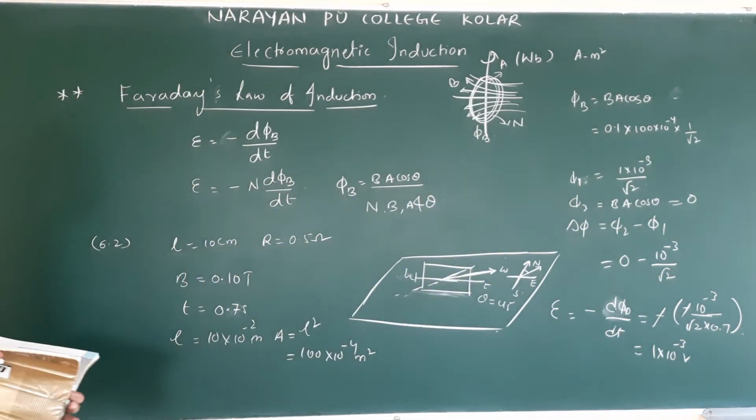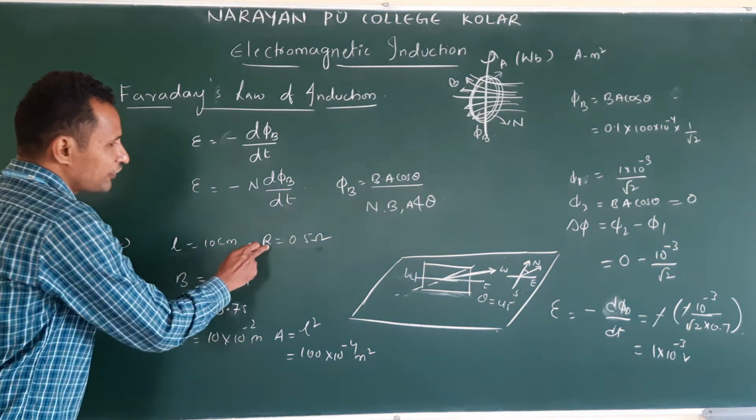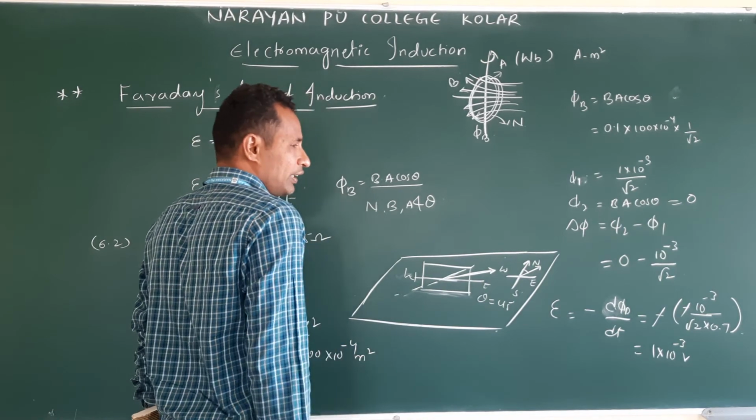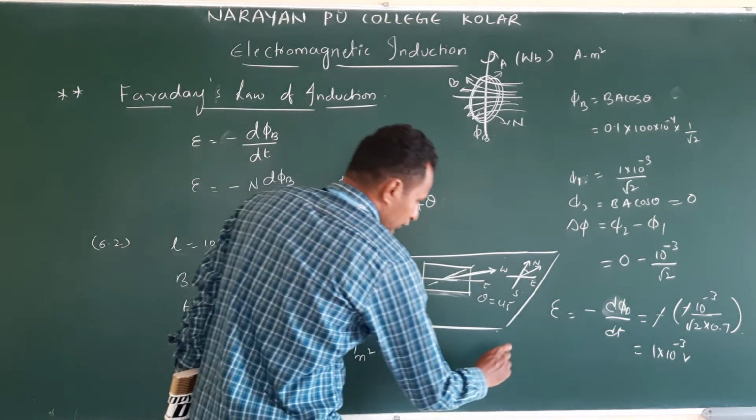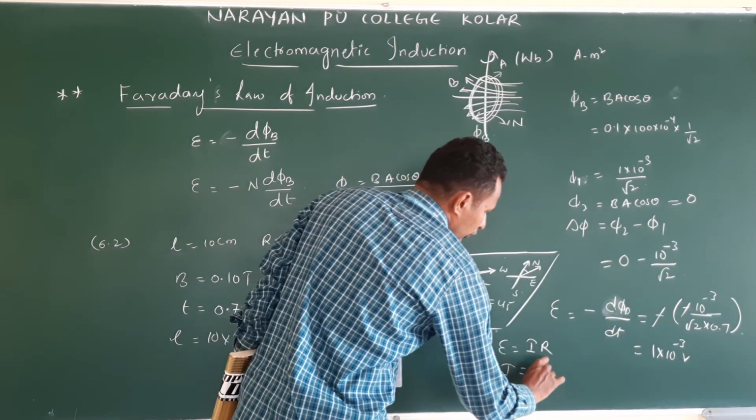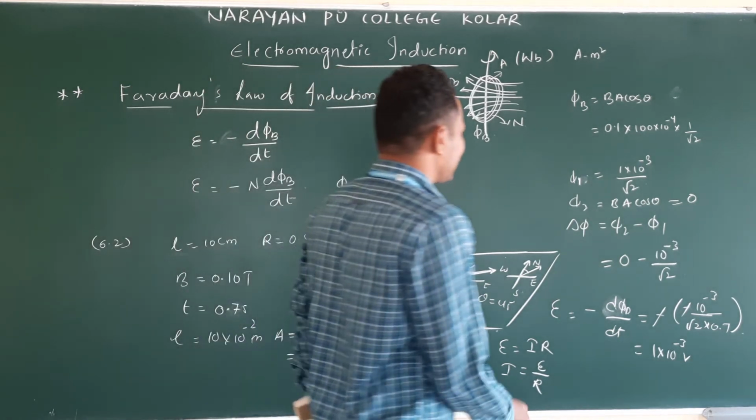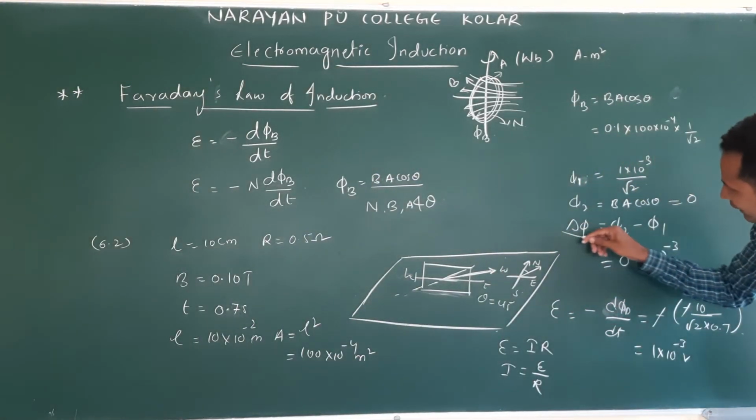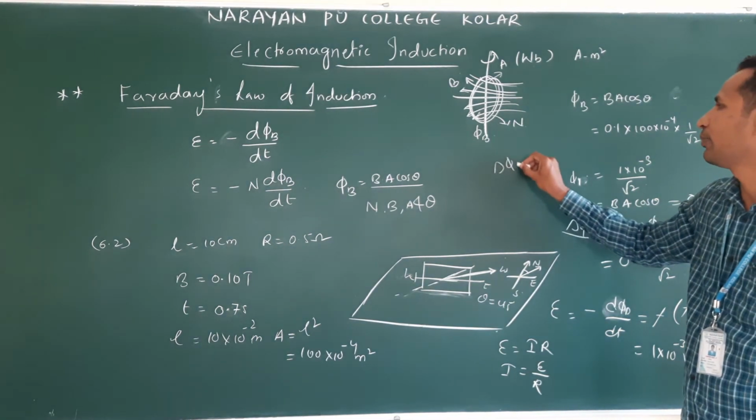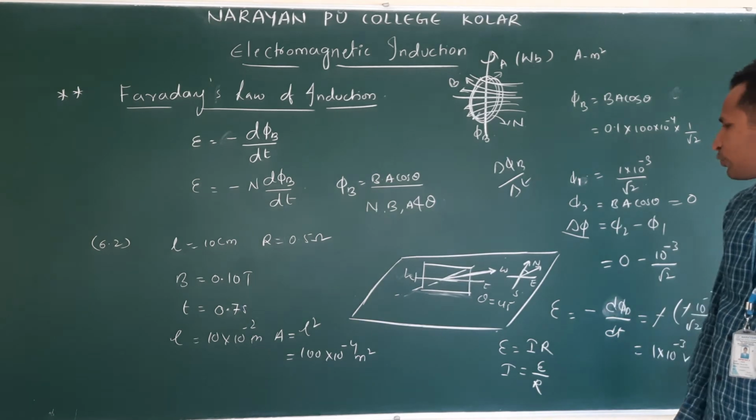We got EMF. What did they ask? Current they asked. They gave the resistance of the wire. We calculated EMF. What is the relation between EMF and resistance? E is equal to I R, or I is equal to E by R. Don't confuse here: I have written delta phi here. Actually, we can write this also as delta phi B by delta t. Nothing wrong. Small changes are there.